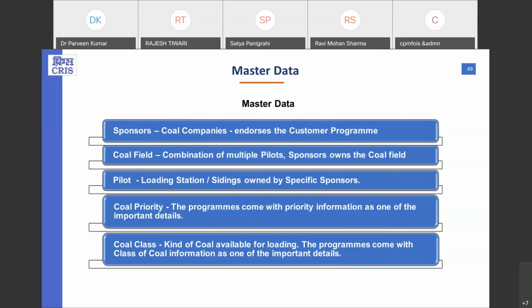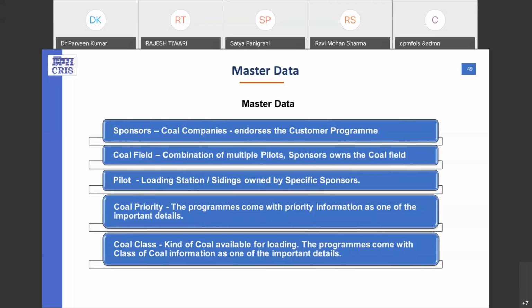Then the third thing is the pilots. Pilots are basically the loading stations, and these loading stations or sidings are again closely associated with the sponsors, and are always mentioned in relation to some coal fields. So we have a mapping of data in terms of master data only, where we keep this relationship of sponsors, coal field, and pilot within our system.